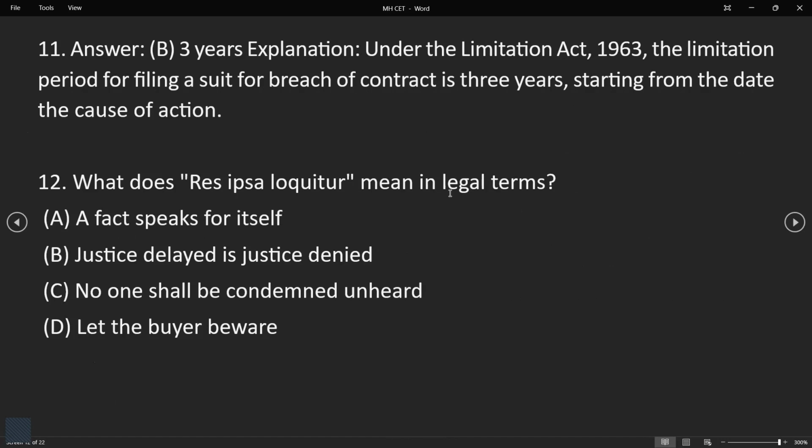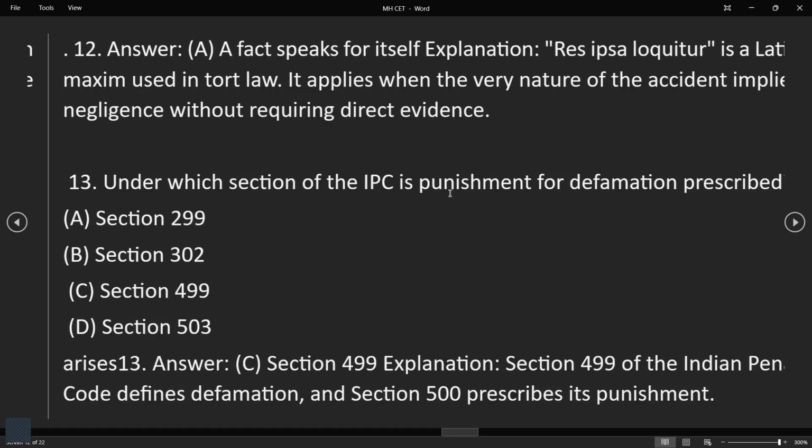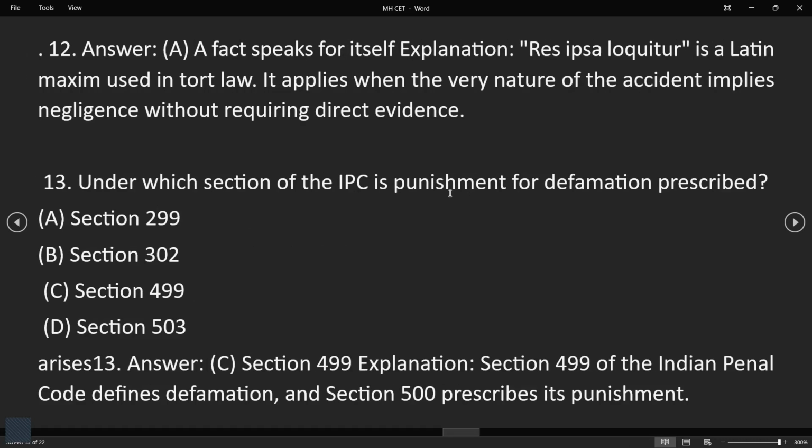Then question number 12. What does res ipsa loquitur mean in legal terms? The options: a fact speaks for itself, justice delayed is justice denied, no one shall be condemned unheard, let the buyer be aware. So our answer is a fact speaks for itself.